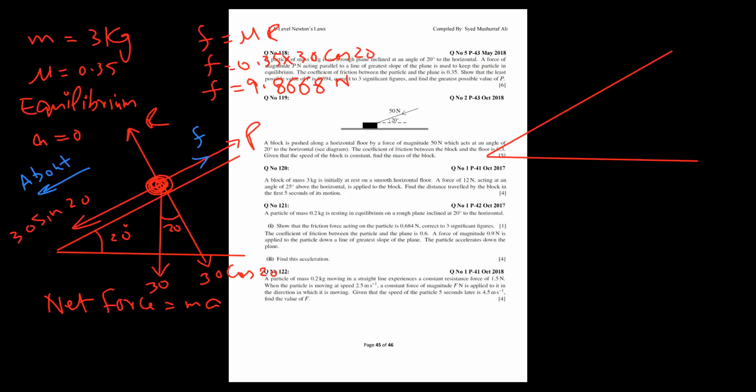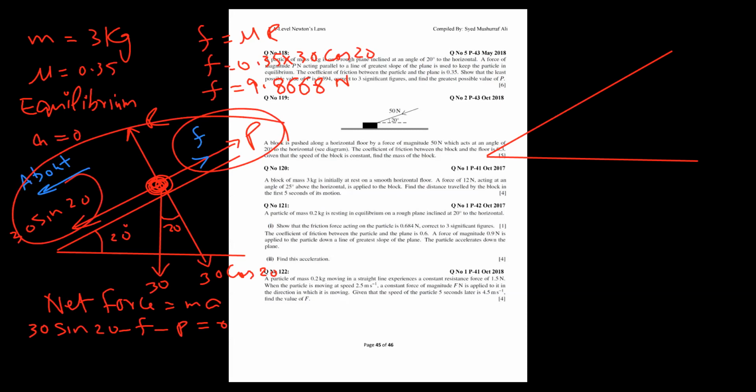So let's start. 30 sine 20 minus friction minus P equals to 0. Because the system is in equilibrium, if you start from top or down, no effect. Why, sir? Because the particle up and down is balanced. Anyway, I replace the value 30 sine 20.